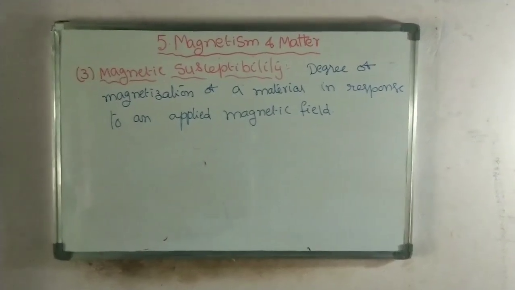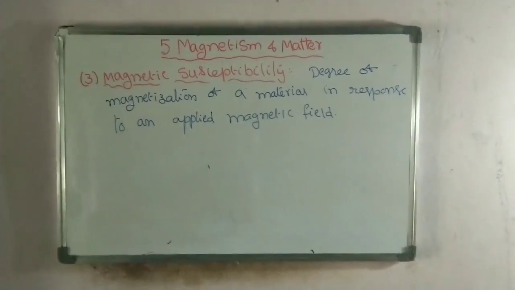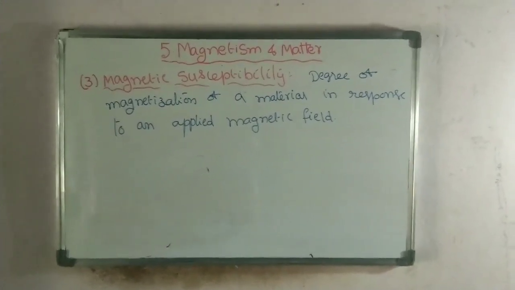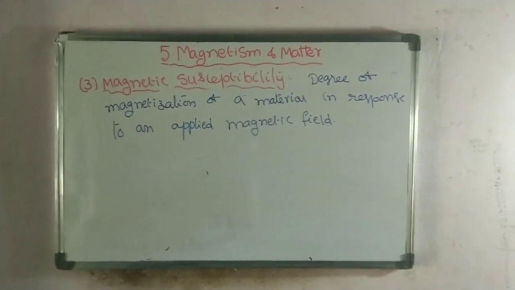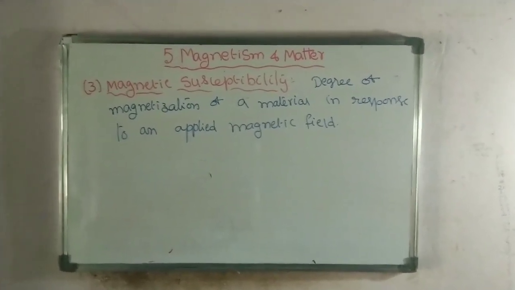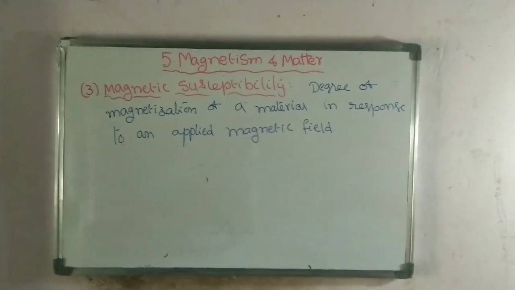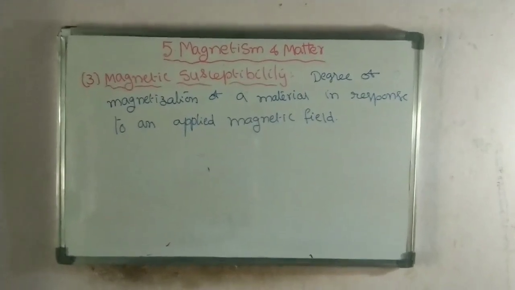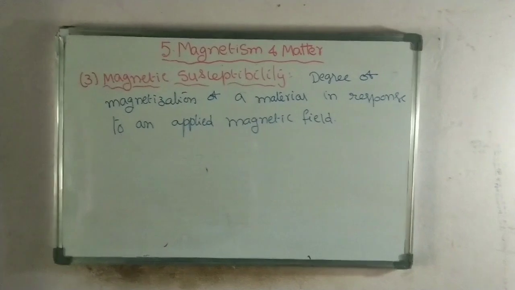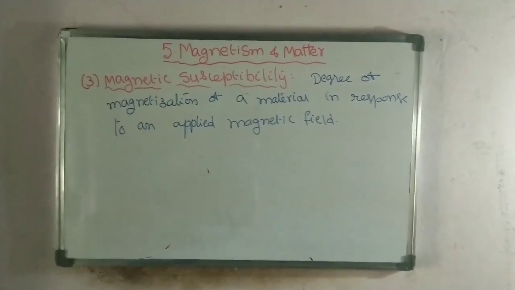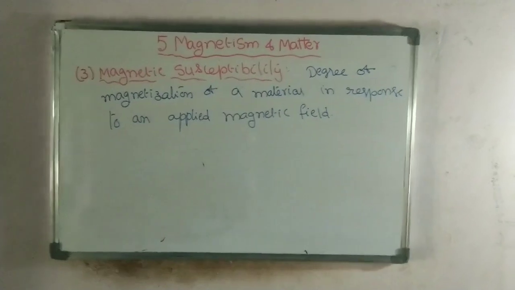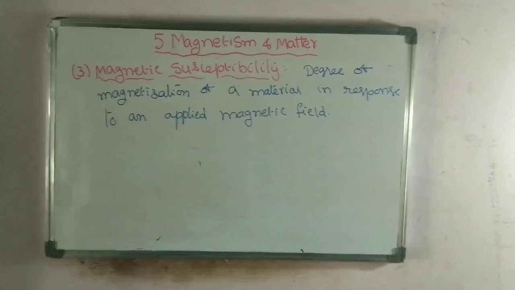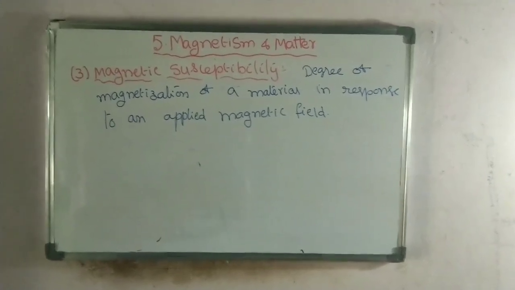Here the third term is magnetic susceptibility. What is magnetic susceptibility? We know that when a magnetic material is placed in a magnetic field, it gets magnetized. But to what extent can it be magnetized? Different materials are placed: one material gets a certain magnetism, and a strong magnetic material gets more magnetism. So that degree, the ability of magnetism, is what susceptibility explains: how much the material can be magnetized.